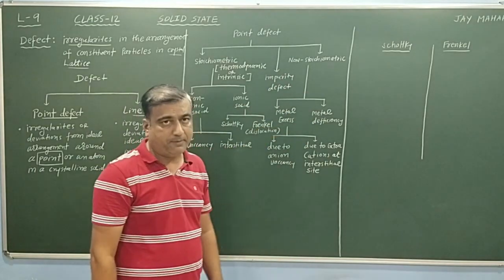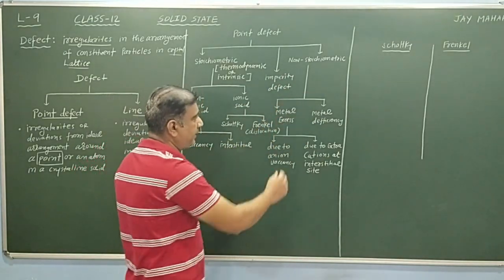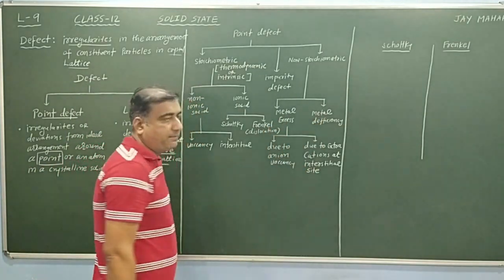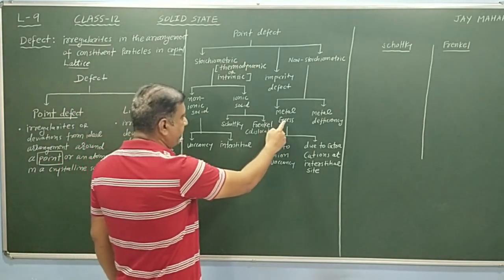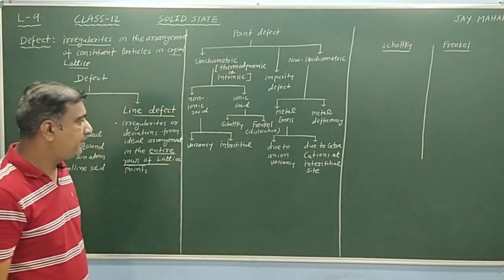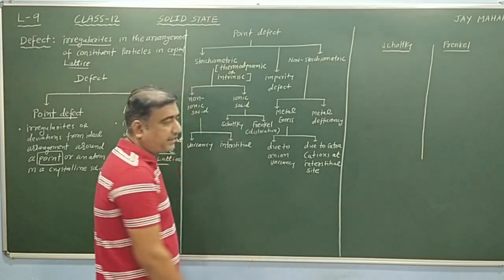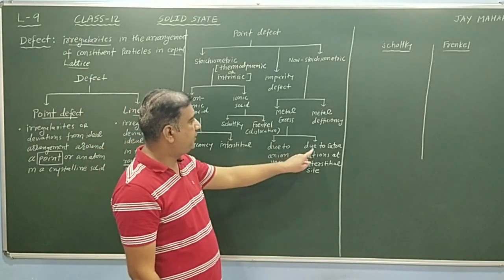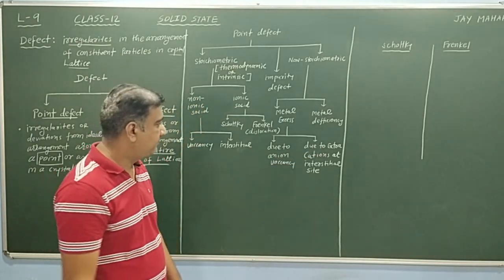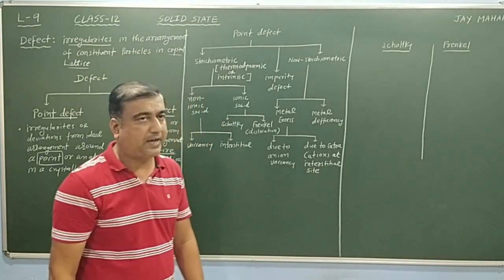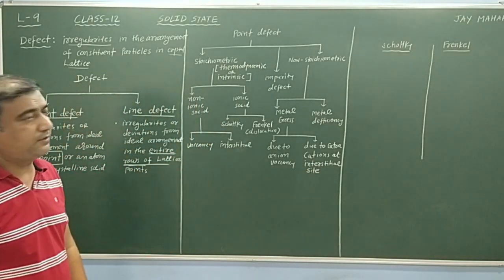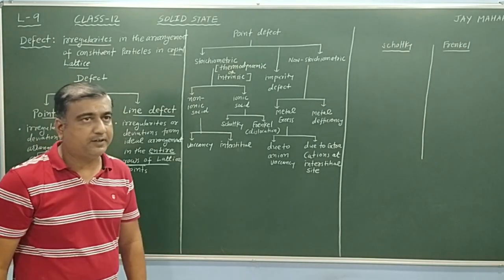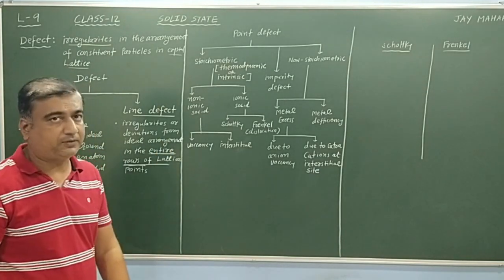Now, non-stoichiometric defect can be classified into two categories: metal excess defect and metal deficiency defect. Metal excess defect can further be classified into two categories: metal excess defect due to anion vacancy, and the second one due to extra cation at interstitial site. So these are the classifications of point defect. Now we will discuss each defect in detail, starting from stoichiometric defect.